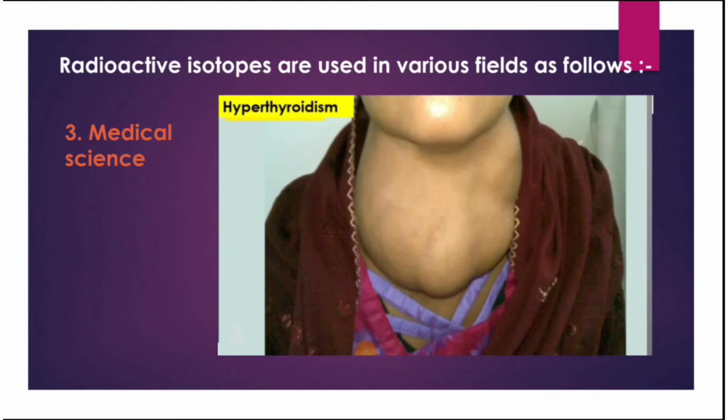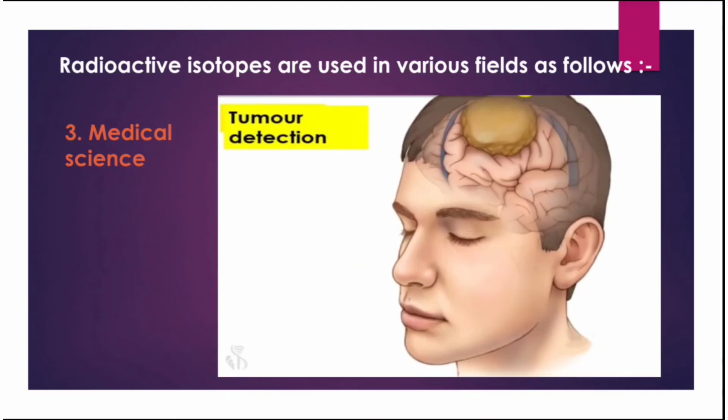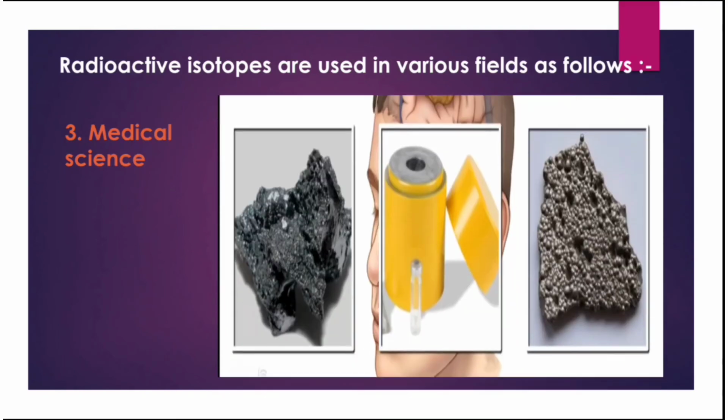Enlargement of the thyroid gland, weight loss in spite of appetite, and insomnia are some symptoms of hyperthyroidism. It occurs due to overproduction of hormones by the thyroid gland. Iodine-123 is used in the treatment of hyperthyroidism. It is also used for tumor detection. Boron-10, iodine-131, and cobalt-60 are used in the treatment of brain tumor, while arsenic-74 is used in detection of small tumors in the body. These are some of the uses of radioactive isotopes in various fields.